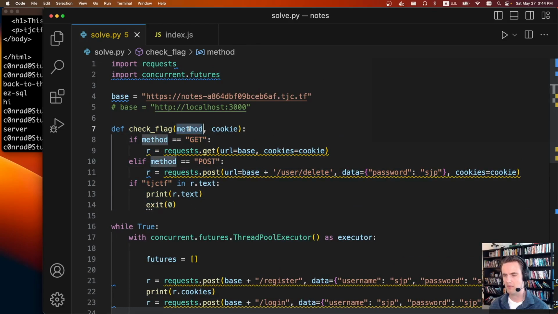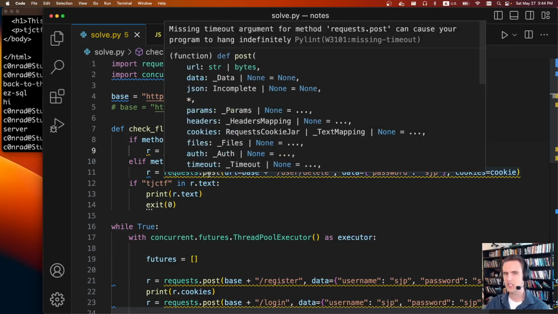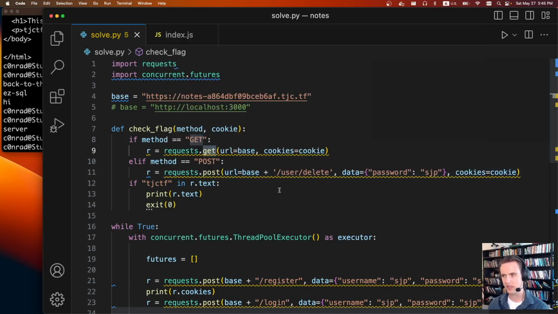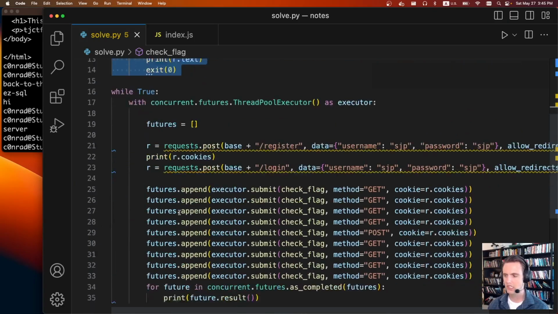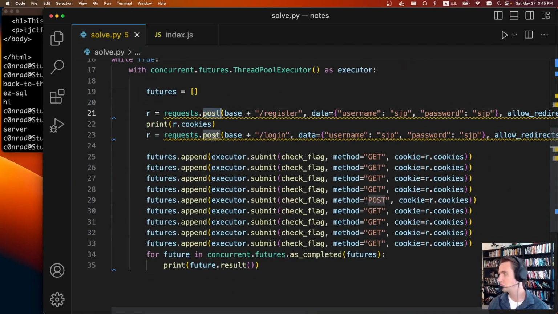It takes a method of either a GET or a POST. And these are the two things we're doing. First, we do the GET request, and it'll do those checks to see if the user exists or not. And we also do the POST to the delete route to delete that user. You just spam them a bunch of times, and eventually you'll get lucky, and the condition will just match. On each of those, I check to see if TJCTF, the flag identifier, is in the text. And if it is, I print it out and I exit. Otherwise, the rest is pretty simple.